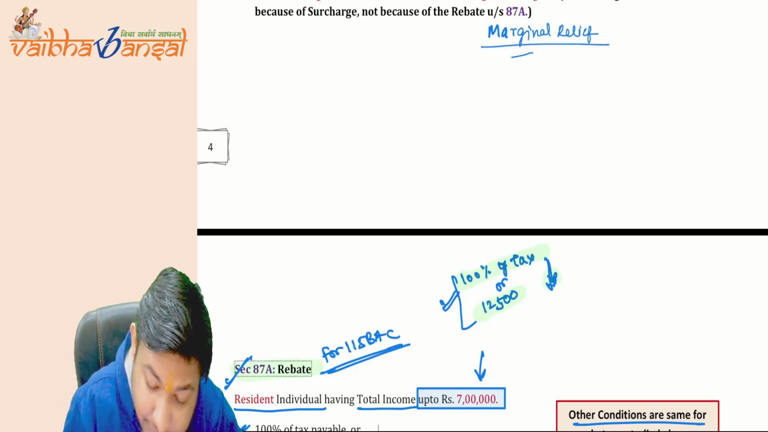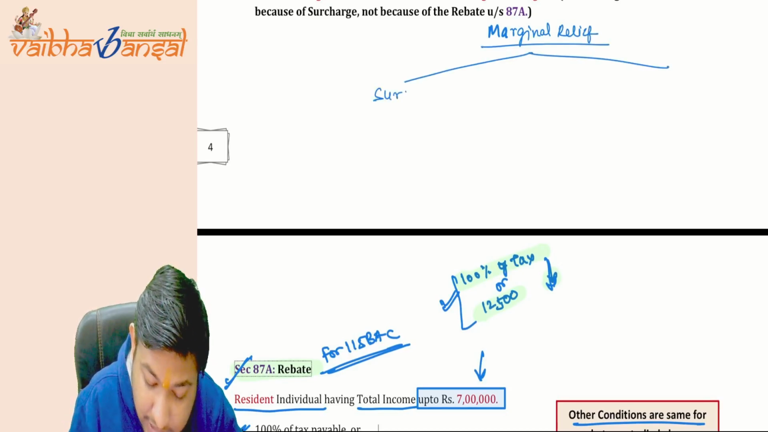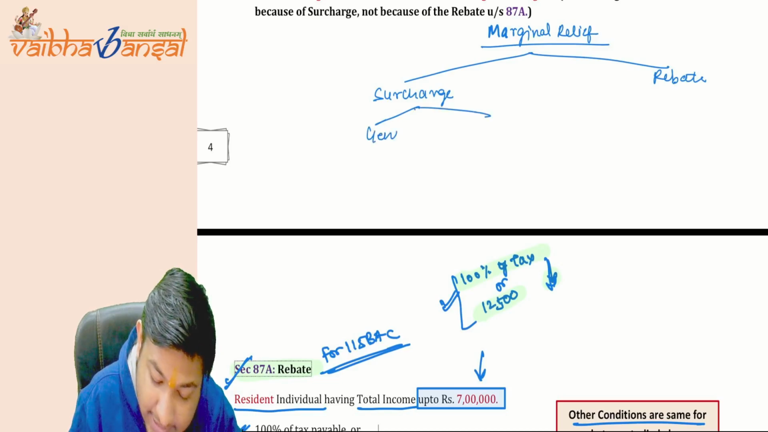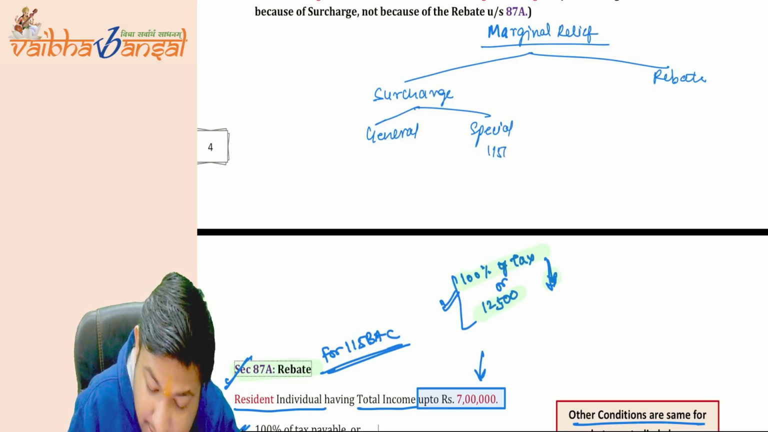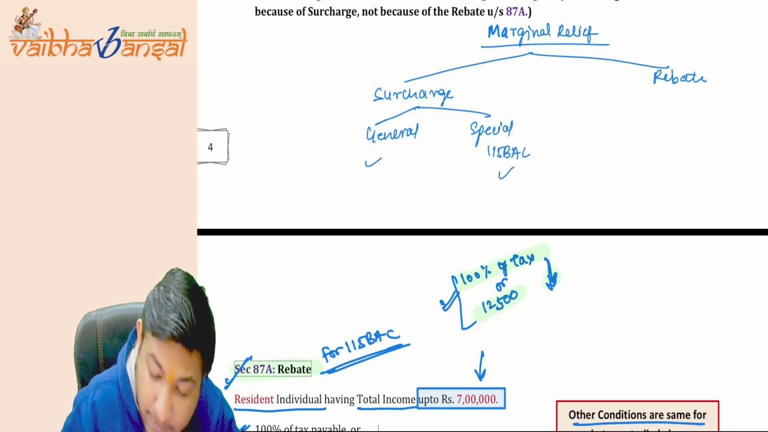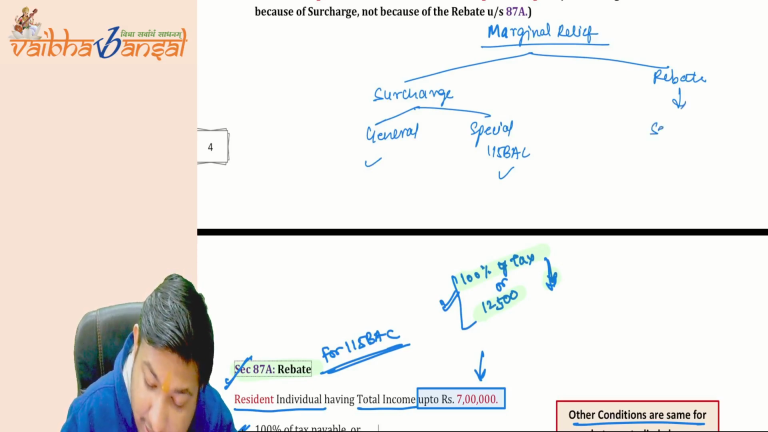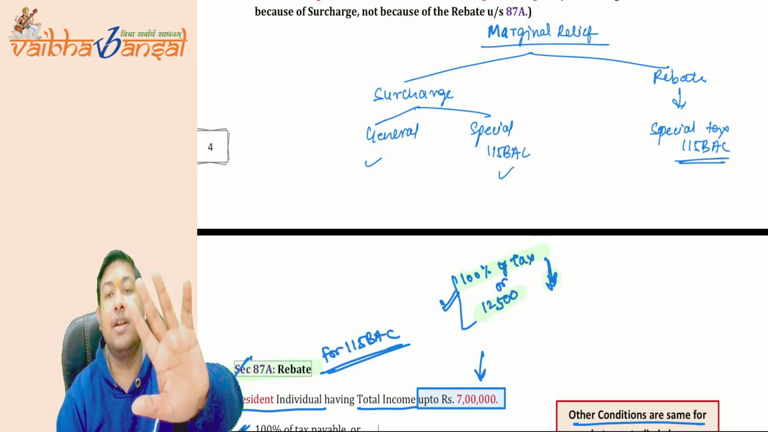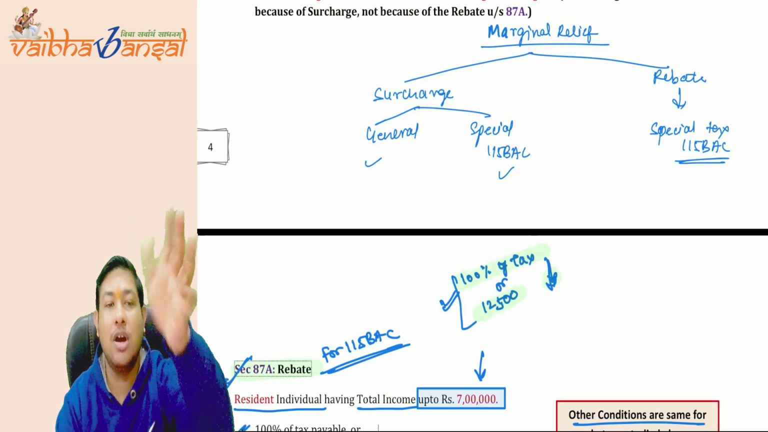So, marginal relief. There are two types of marginal relief: surcharge and rebate. For surcharge, both the general tax and the special tax, 115BAC, are applicable. For rebate, only the special tax rates are applicable. Special tax 115BAC is the only one applicable. For general tax rates, marginal relief on rebate is not applicable.